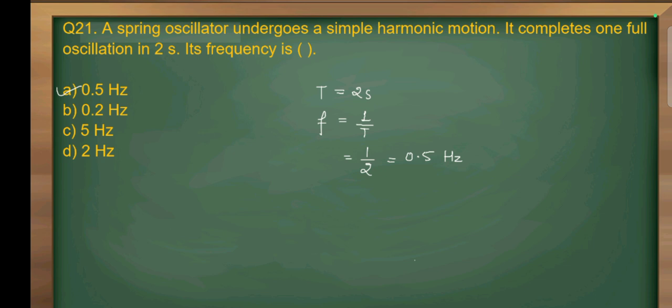A spring oscillator undergoes a simple harmonic motion. It completes one full oscillation in 2 seconds. Its frequency is. So time period is equal to 2 seconds, and the relation between frequency and time period is frequency is equal to 1 by time period. So we will put the value of time, that is 2 seconds. So frequency will be equal to 1 by 2, that is equal to 0.5 Hz. So option A is correct.